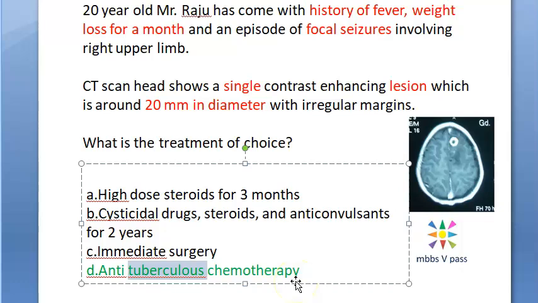And then anti-tuberculous chemotherapy for 9 months minimum, they are saying you should give, okay? Anticonvulsants they have not mentioned here, but anticonvulsants you will give for 1 year along with the anti-tuberculous chemotherapy, okay? For 1 year they are talking about anticonvulsants.